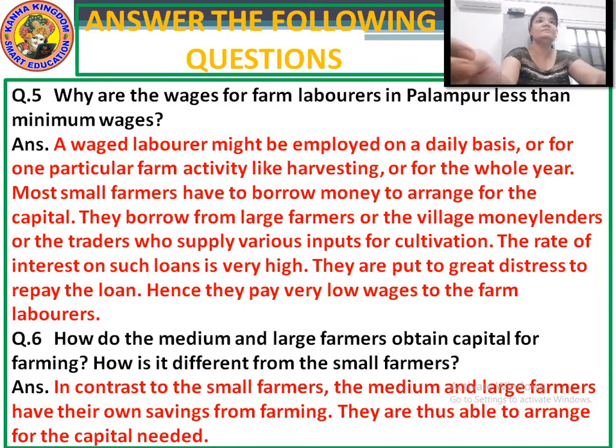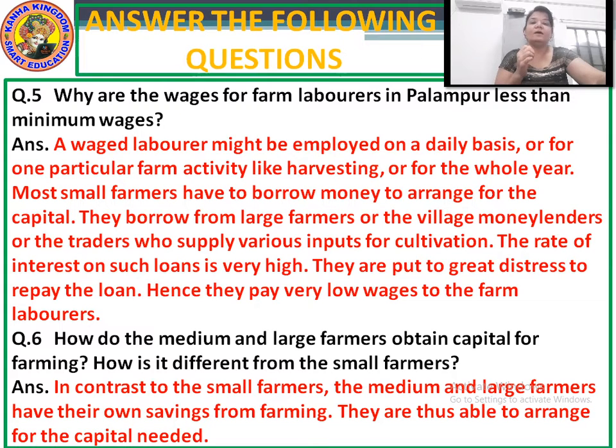Here it's trying to say that the laborers in Palampur may be employed on a daily basis or only for any one activity in farming like harvesting, thrashing, sowing, etc. Or they may be employed for the whole year. So the laborers in Palampur are employed in all the ways, either on a daily basis, or for one activity, or for the whole year.